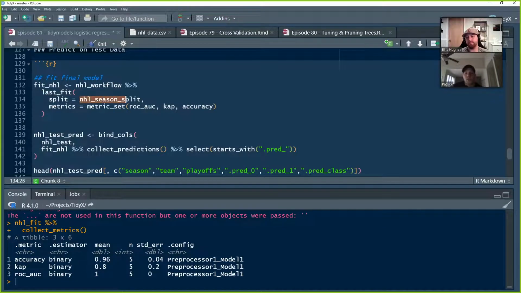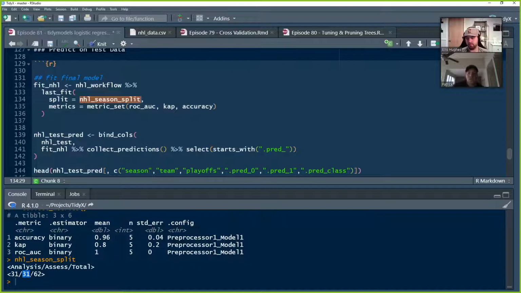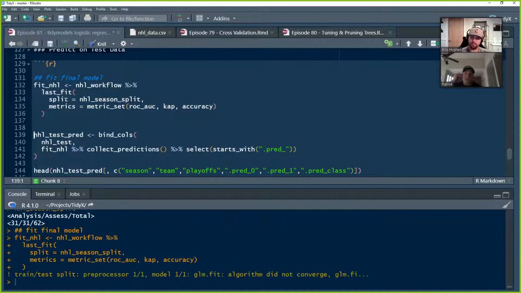We're going to put in the split, which is going to be the NHL season split. So it's basically saying, hey, last fit the model to the train set, and then dump it onto the test set so that we can test it out, and then get us those same model metrics. So tell us how well we did on the test set once we take this model and apply it to our out of sample data. Okay, cool. So it's all split, and we're ready to go.